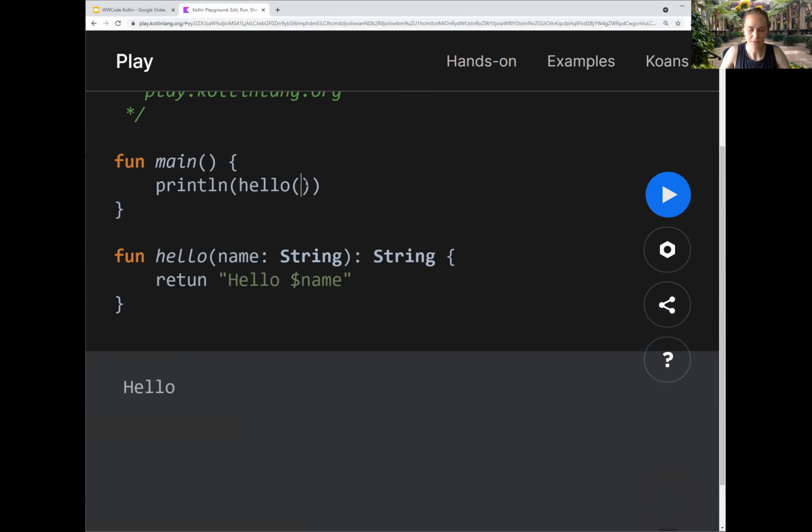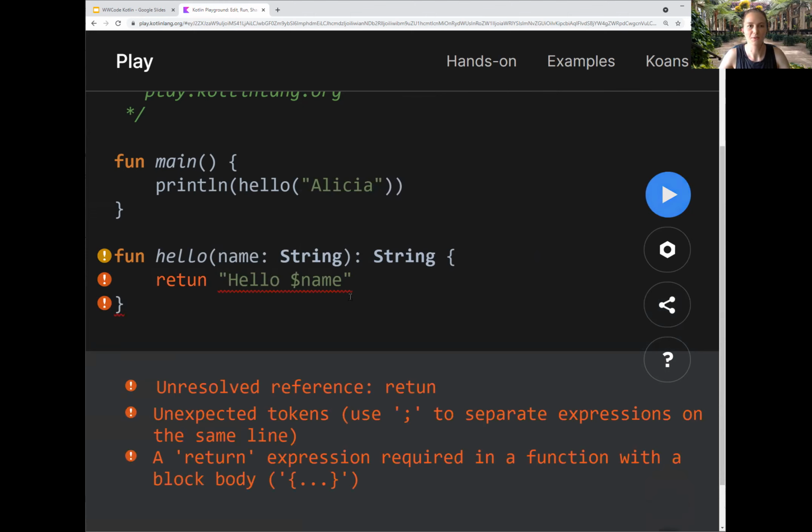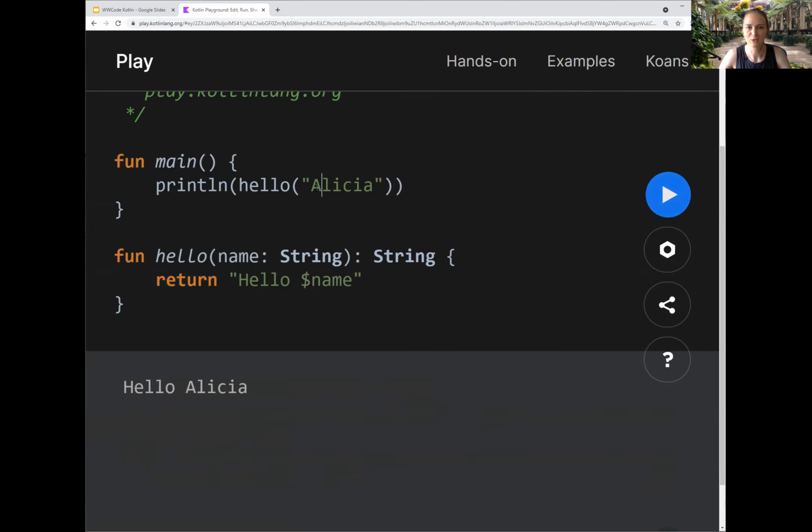And now I can do hello Alicia, and it should say hello to me. Oh no, it is an unresolved reference. I misspelled return. All right, so now that works. I've got my parameter coming in. Now we can get into one of my favorite features of Kotlin, which is nullable types.